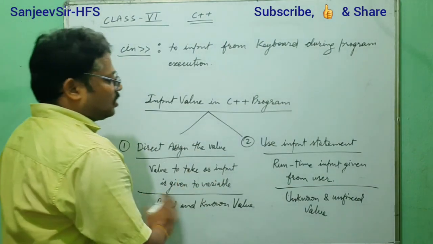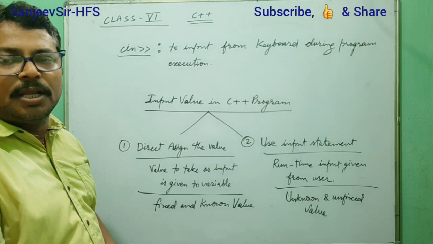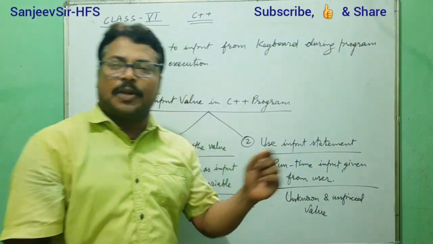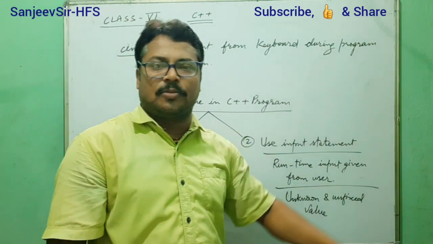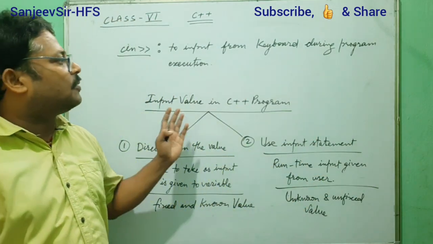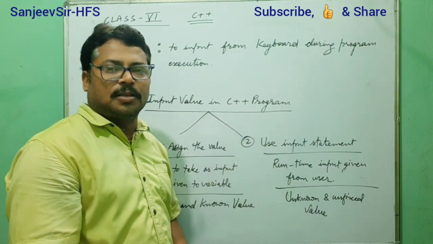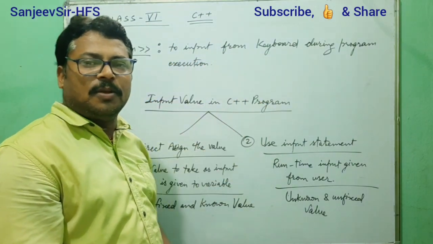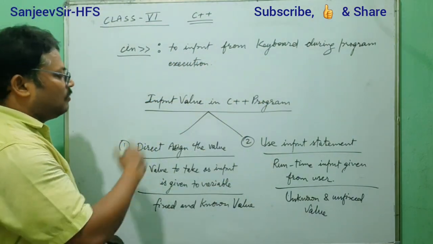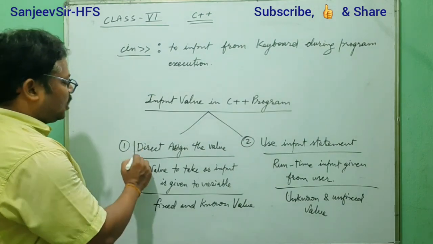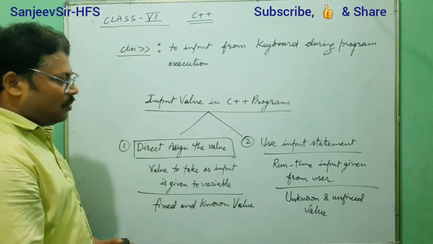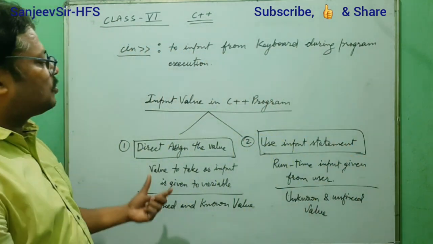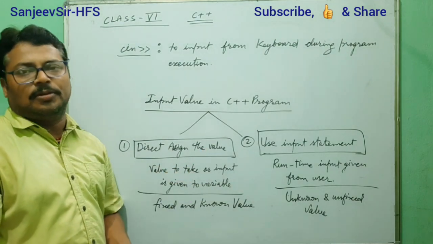Direct assignment is what we discussed in a previous tutorial, where I took the area of a rectangle, where length is equal to some value and breadth is equal to some value. That value is given already, as in finding the sum, addition and subtraction. When the value is given already in a programming question, we assign the value to a variable, and that is known as direct assignment. But today we are going to discuss the input statement, that means how we can take input during program execution.